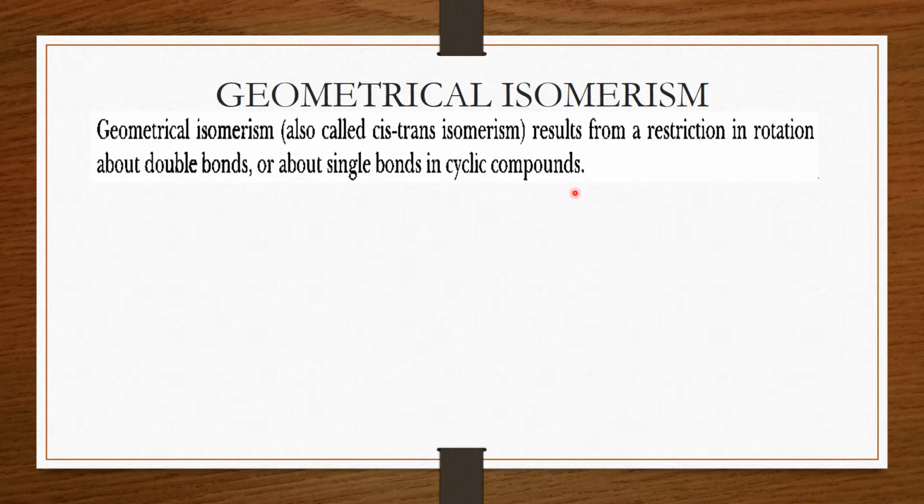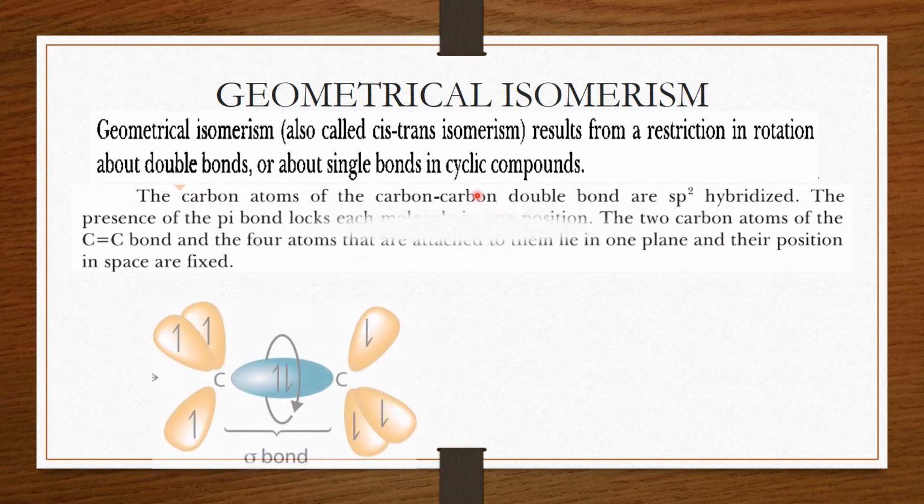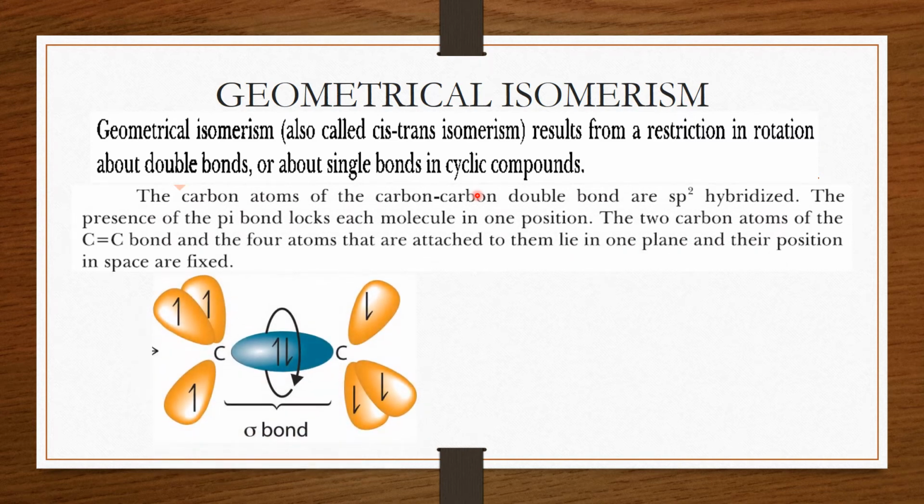And in case of the cyclic compounds, geometrical isomerism is also possible, because here the rotation about the single bond is also not possible. So geometrical isomerism is exhibited by both the alkenes and the cyclic compounds. Now, why does this geometrical isomerism exist?